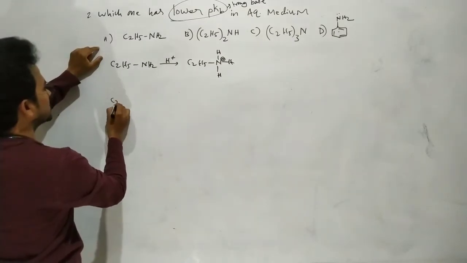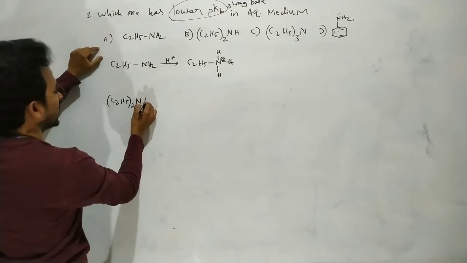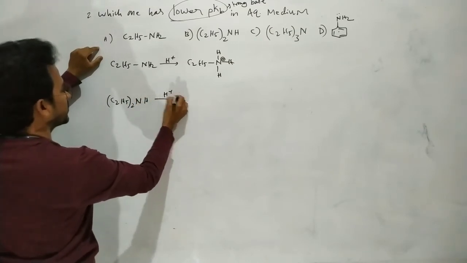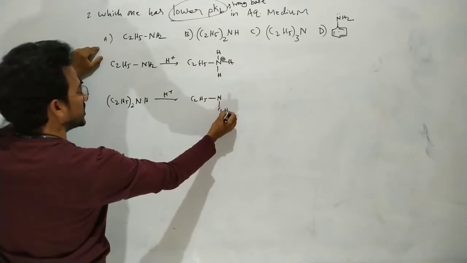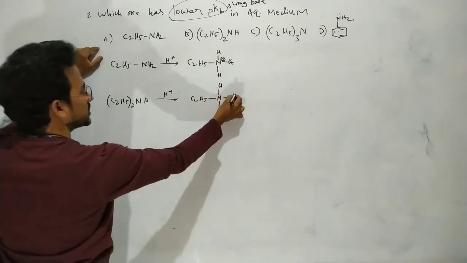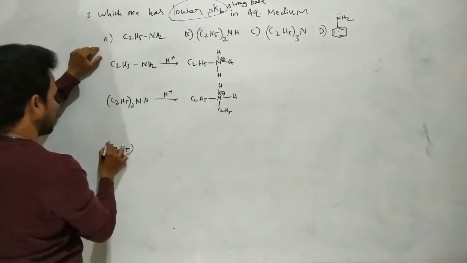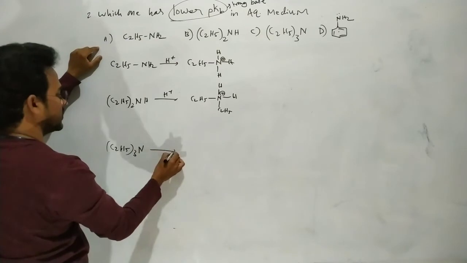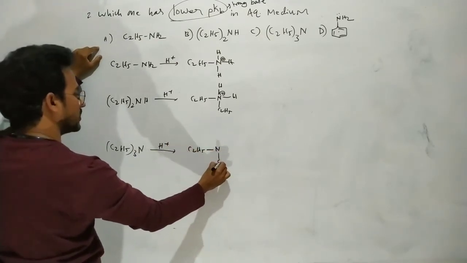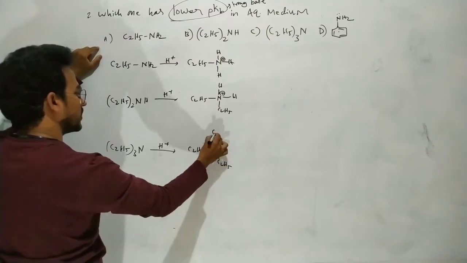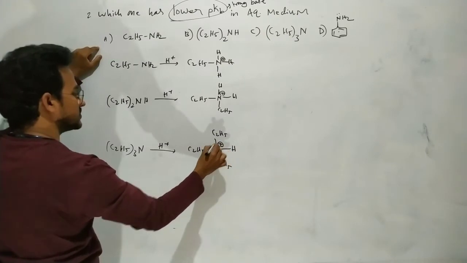Now in the case of the secondary amine, (C2H5)2NH after protonation gives (C2H5)2NH2+. Next, (C2H5)3N after protonation gives (C2H5)3NH+.